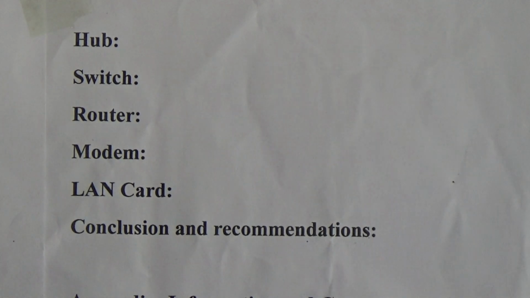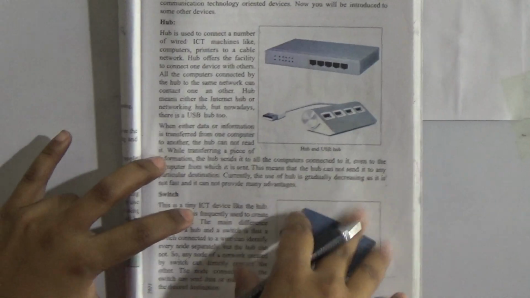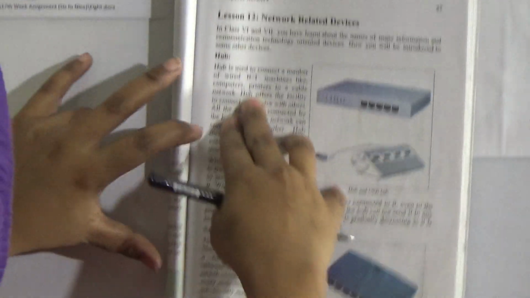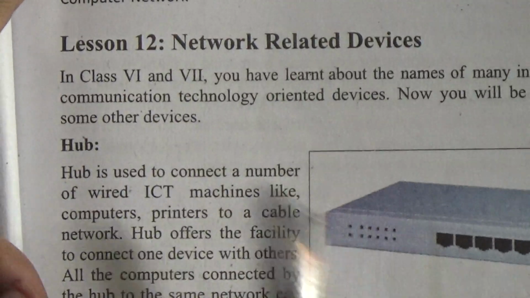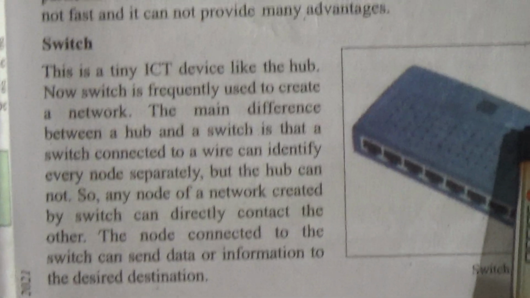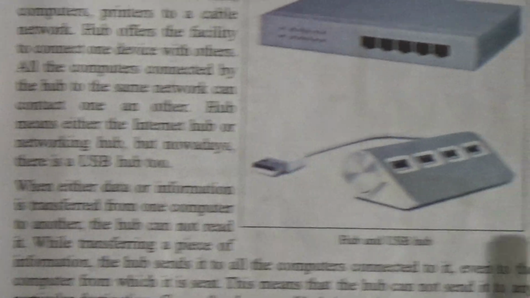My dear students, in your book, look at this, there is a description of hub and switch, and you can draw the picture of hub and switch.